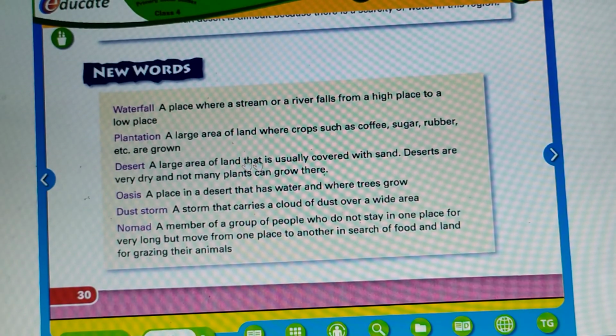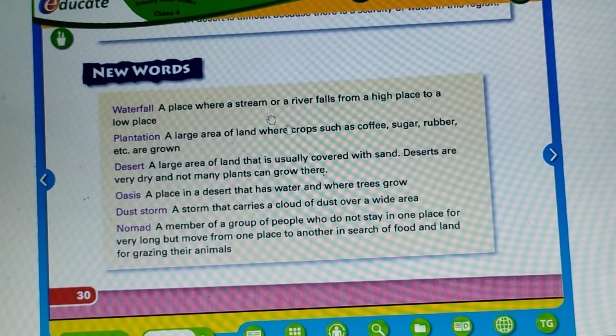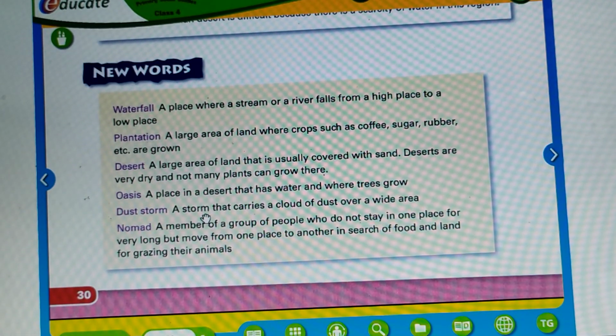Now these are the new words you need to go through: oasis, dust storms, nomad. You need to refer and revise the new words.